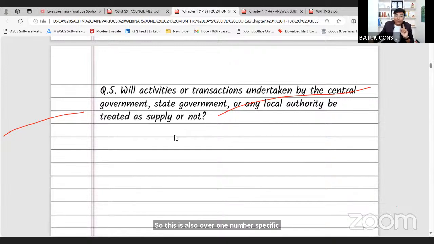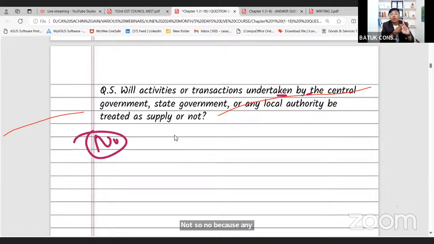Next, will activities or transactions undertaken by the central government, state government, or any local authority be treated as supply or not? So no, because any services, any activities, any transactions undertaken by the central government, state government, or local authority will be treated as neither supply of goods nor supply of services. Hence, no GST will be applicable, no question of GST, because the particular transaction will not be treated as supply. When it is not supply at all, in that case, no question arises for the GST.